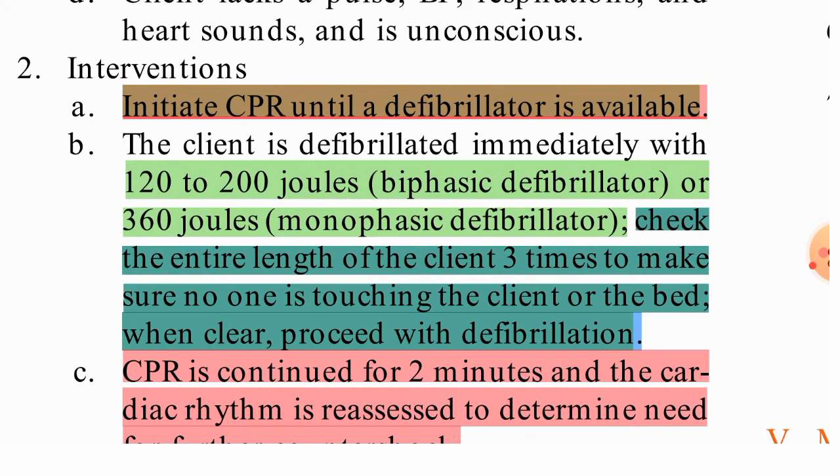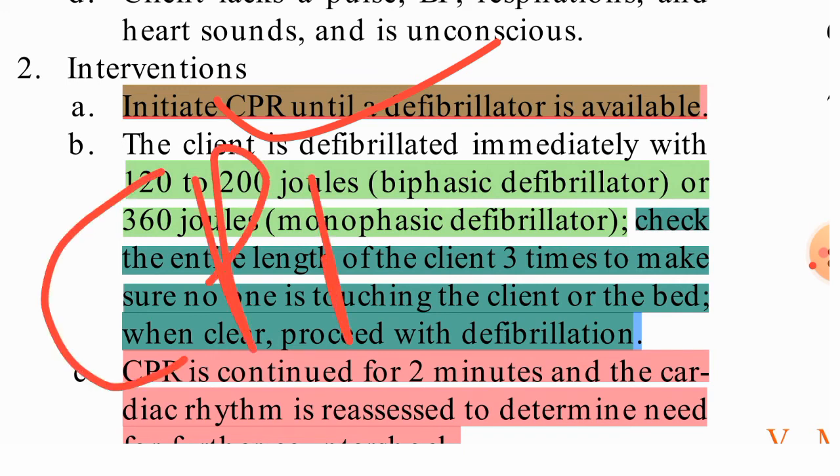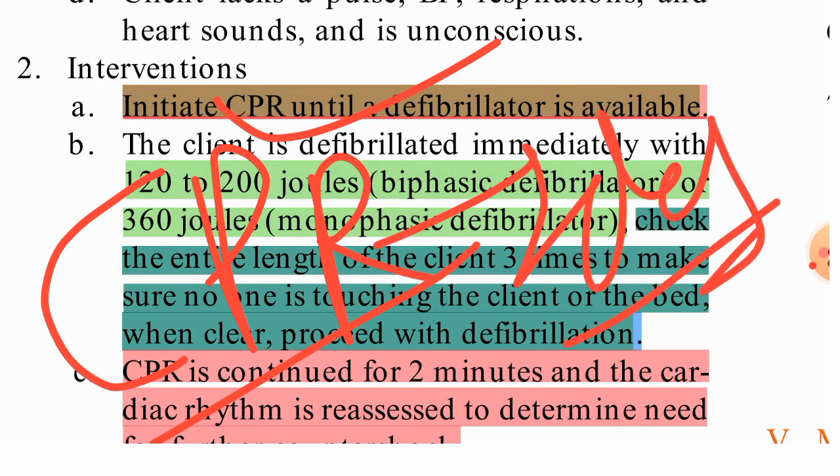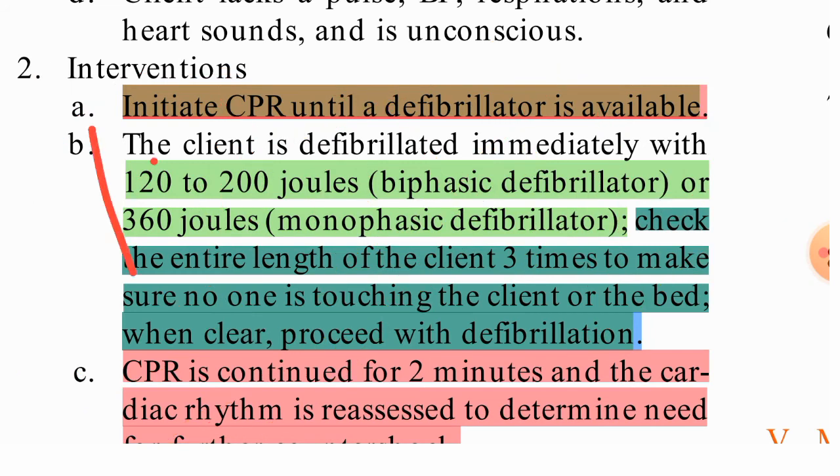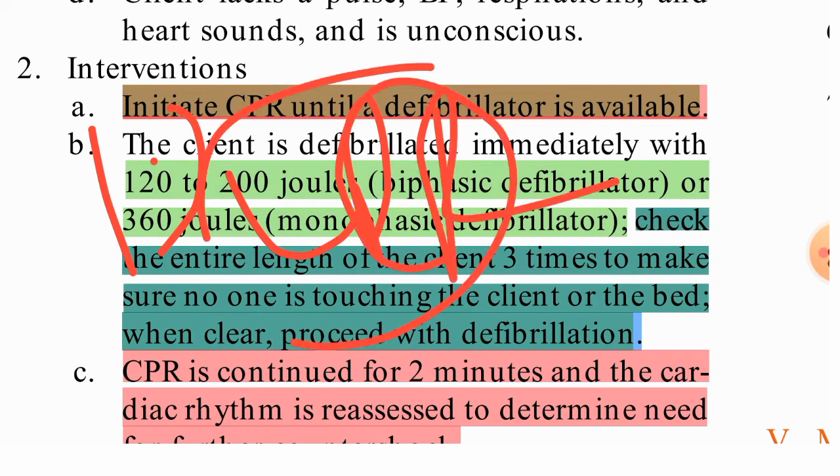Initiate the CPR until a defibrillator is available. So always we need to do CPR first, then go for defibrillation, whether it is ventricular tachycardia or fibrillation. Directly we need not give the defibrillation. If CPR is in the options, you need to choose CPR first.